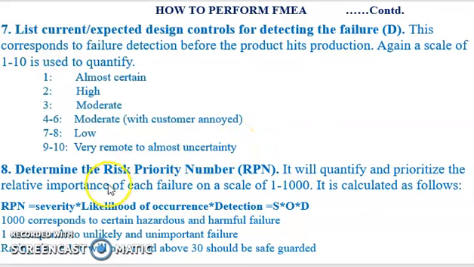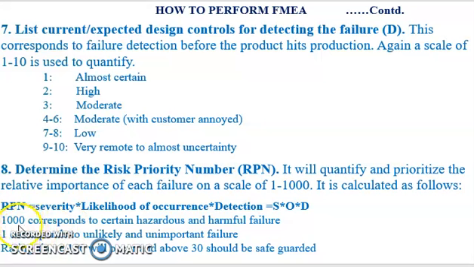The next step is to determine the risk priority number, or RPN. It will quantify and prioritize the relative importance of each failure on a scale of 1 to 1000. RPN is calculated as a multiplication of the severity, the likelihood of occurrence, and the detection level of the failure. It is equal to S multiplied by O multiplied by D. These have been calculated in the earlier steps of the FMEA procedure.